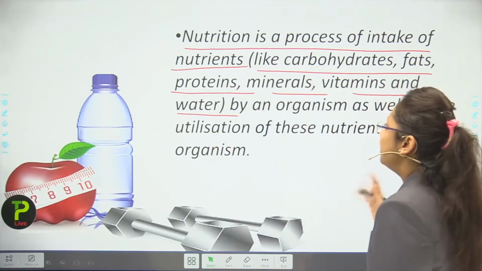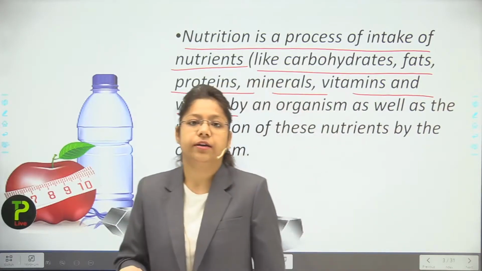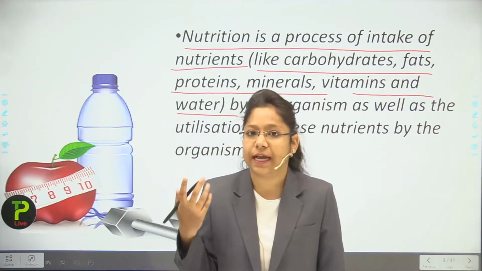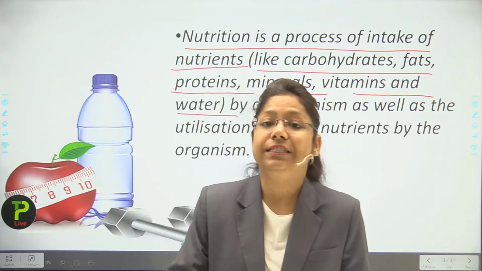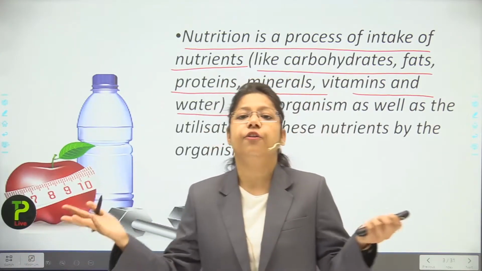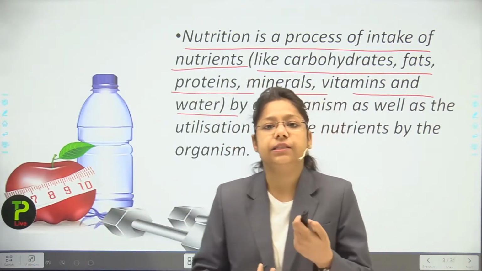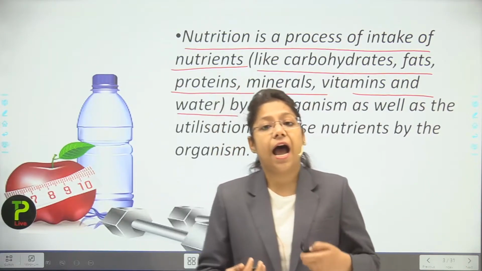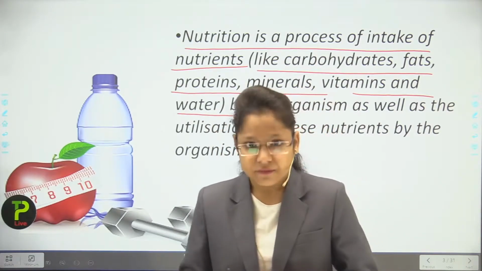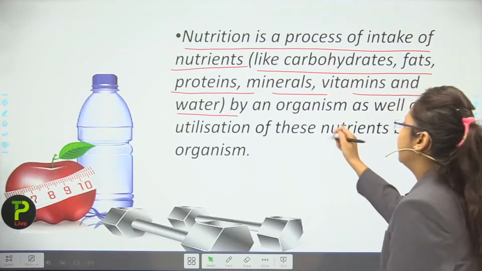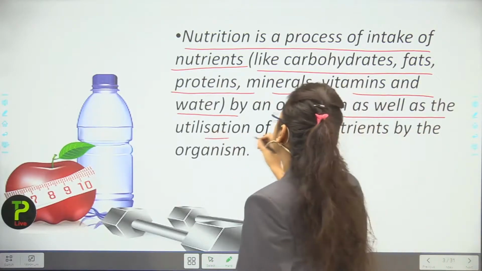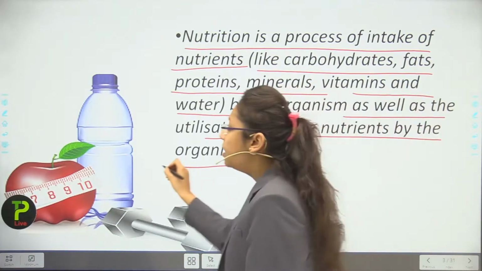Now minerals, vitamins and water. Minerals and vitamins we gather from dry fruits as well as fruits. The variety of fruits which we are eating contains many kinds of vitamins and minerals as well. Nutrition is intake by an organism as well as utilization of these nutrients by the organism.